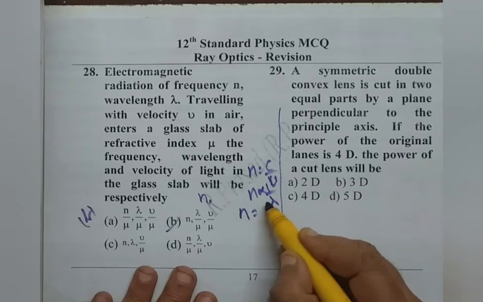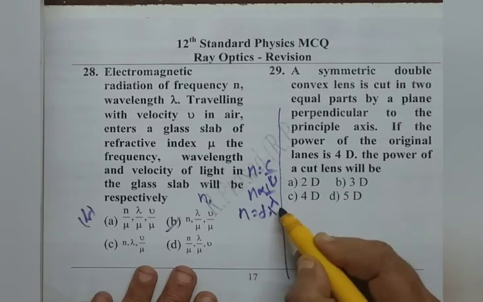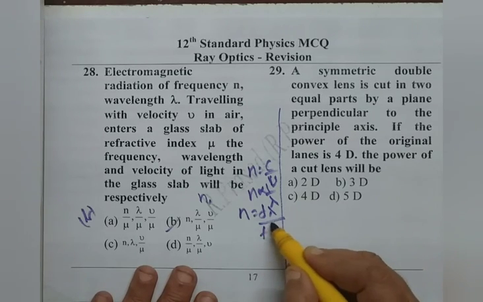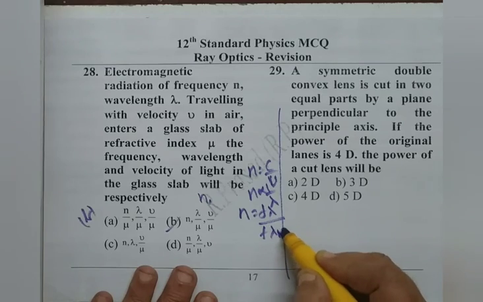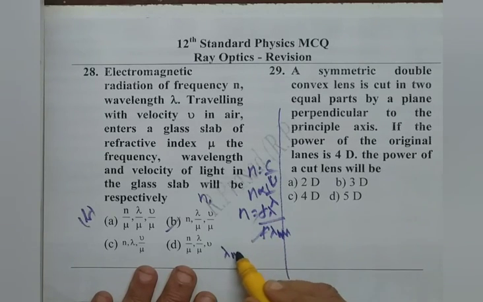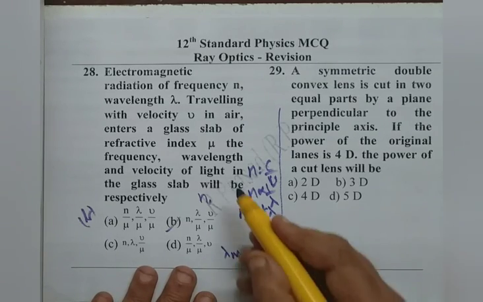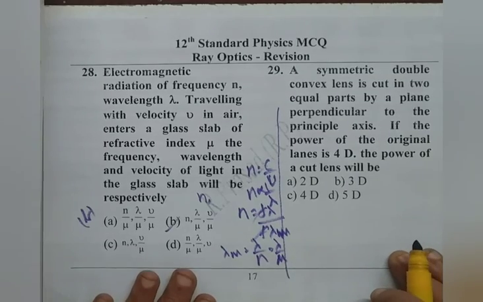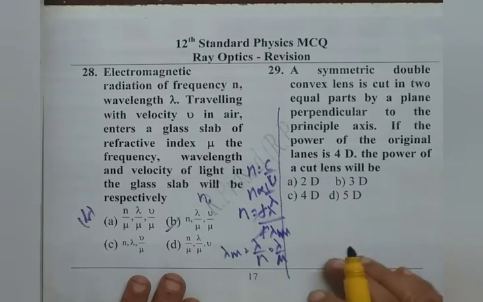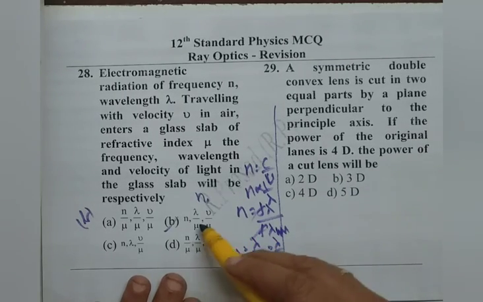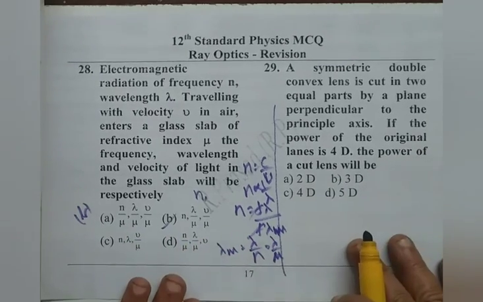n equals f lambda air, that is lambda, by v, f lambda in the medium, m, I write. f cancels there. So lambda m is lambda by n, or mu, as n is given as refractive index mu, so lambda by mu. Option B is right. We can also show the velocity as v by mu. There's no need, we can take option B as right.